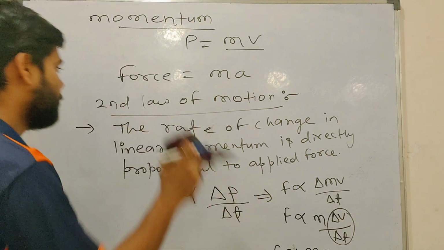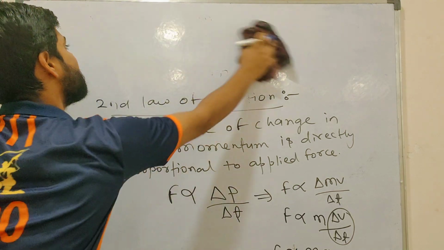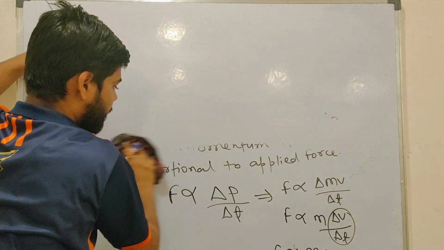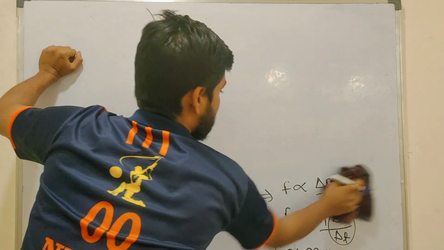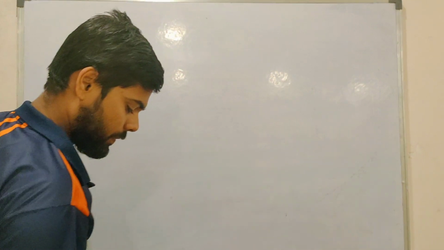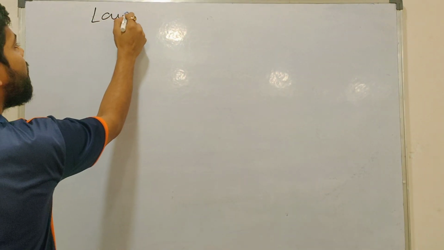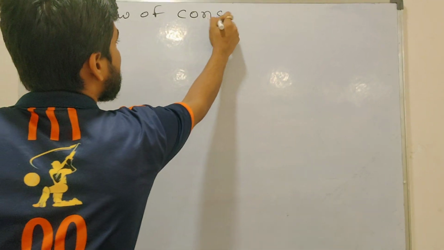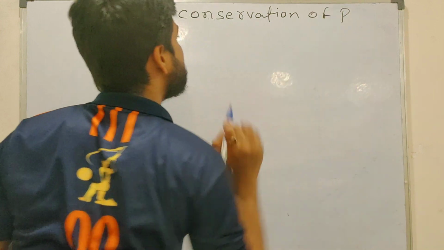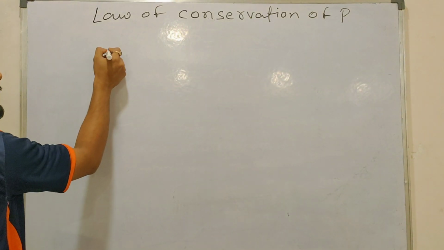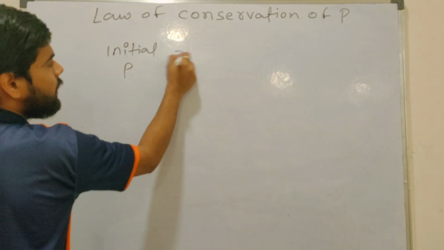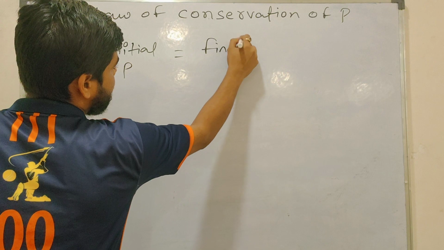No, sir. Now come to our concept, what we want to discuss: conservation of momentum. So you just stay tuned with me. I will clear your derivation of momentum. What is conservation of momentum actually? What we want to say is the law of conservation of P, where P means momentum. It is saying that initial momentum, initial P, is equal to final P.